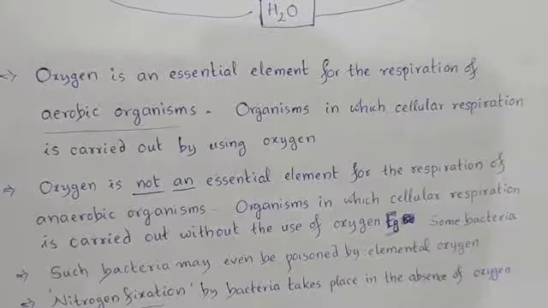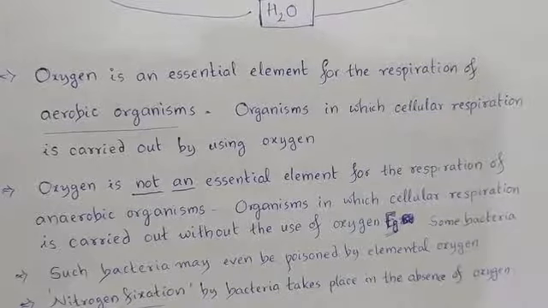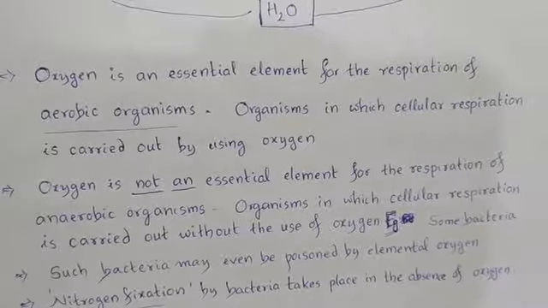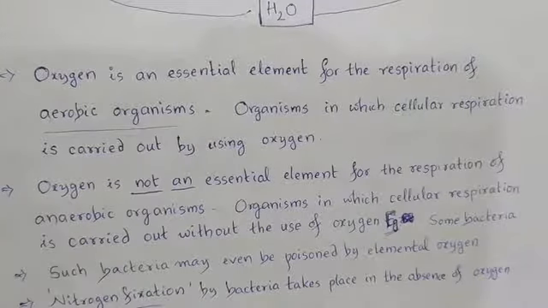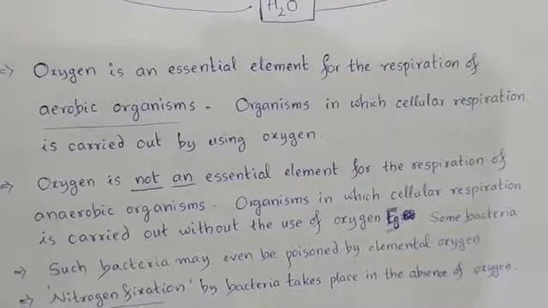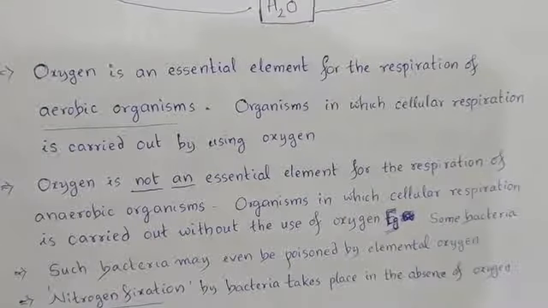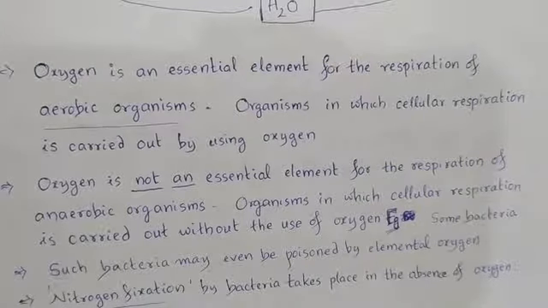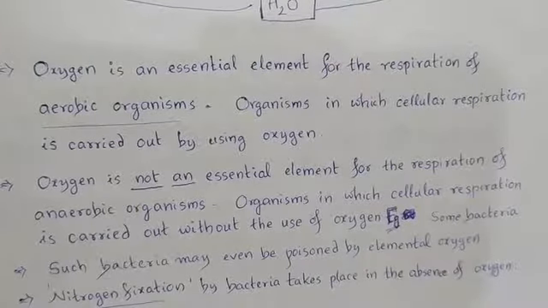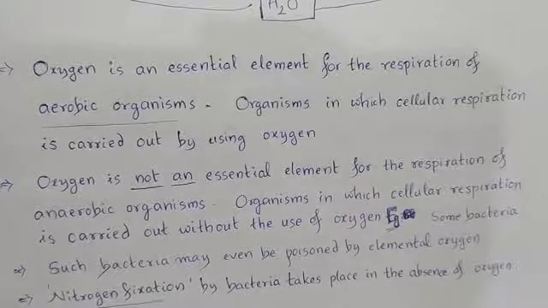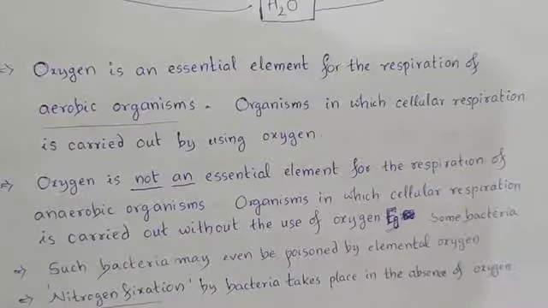And even oxygen may be harmful for their survival. For aerobic living organisms, oxygen is the life, whereas for certain anaerobic organisms, oxygen is poison. It is very harmful for their life. Such bacteria may even be poisoned by elemental oxygen.